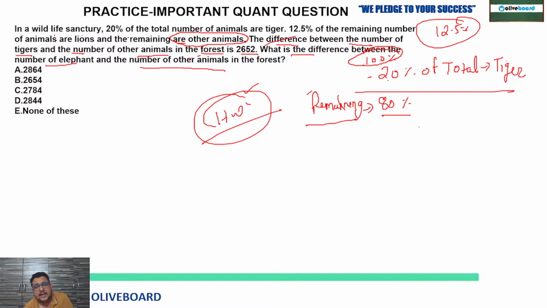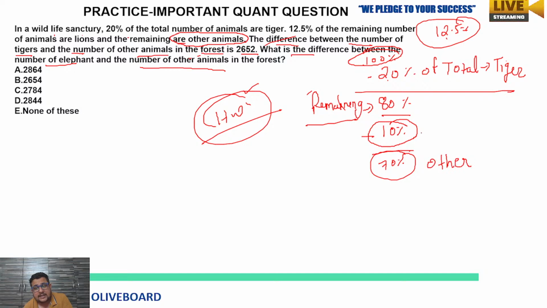That is the lions. 12.5% of 80 is going to be 10%. Clear? So 80% minus 10%, 70% are the other animals. And 10% of the total is lions.